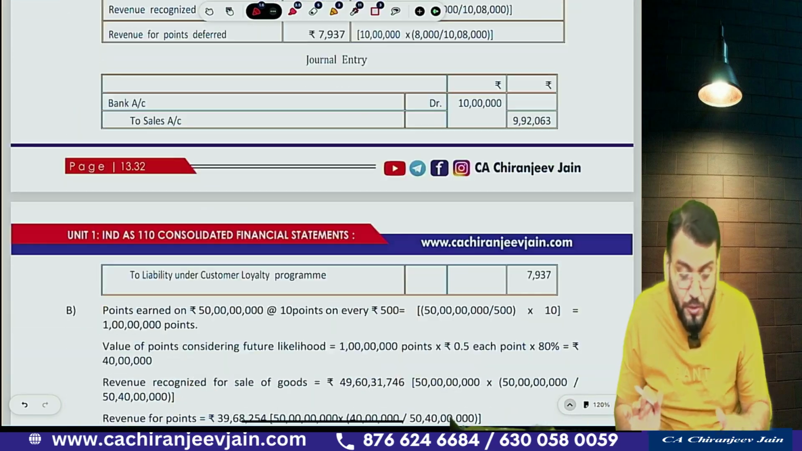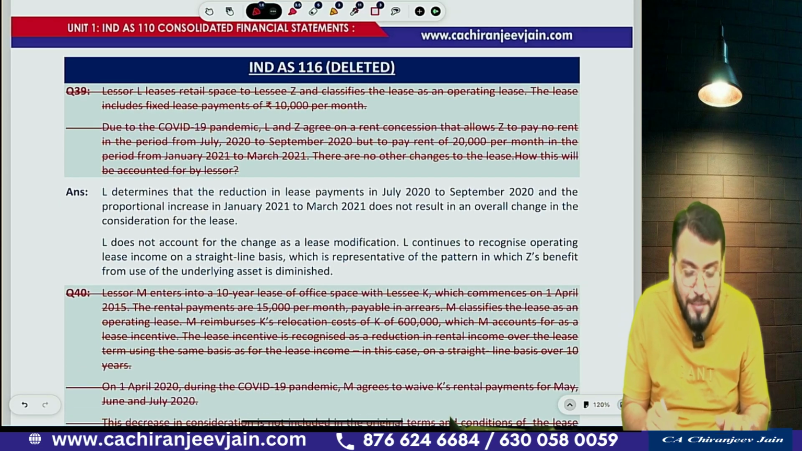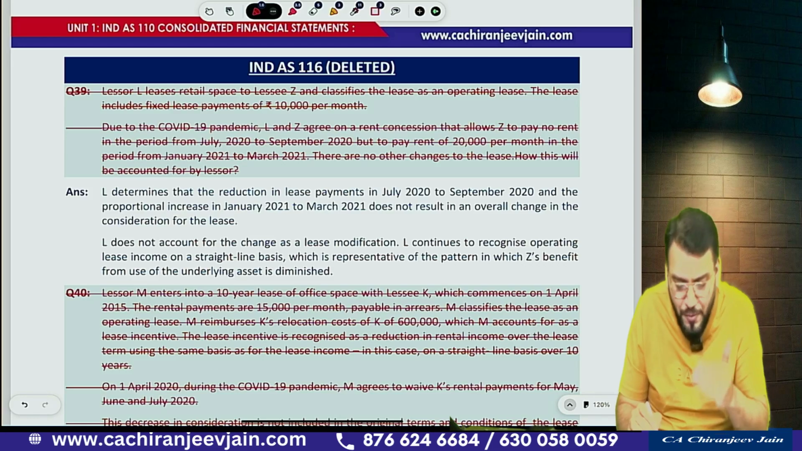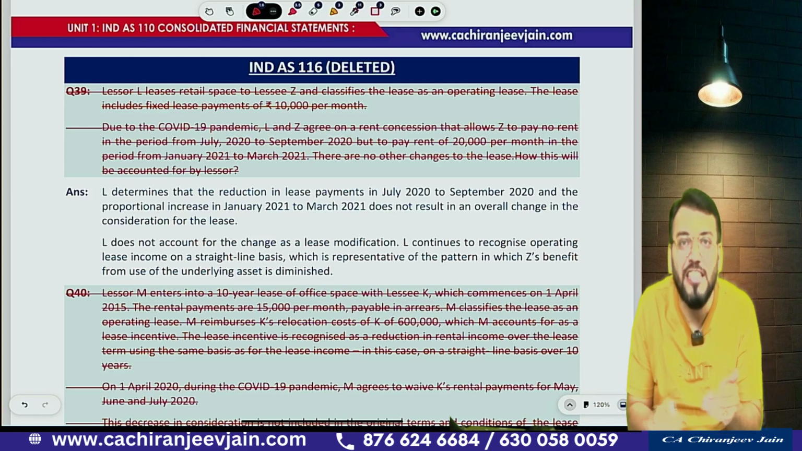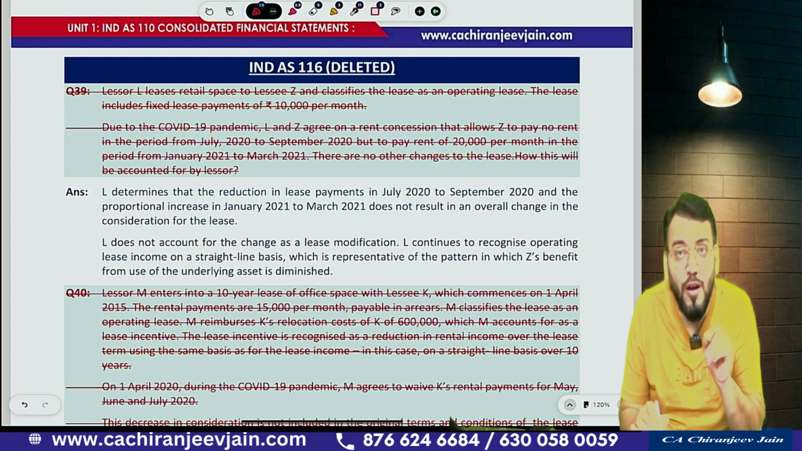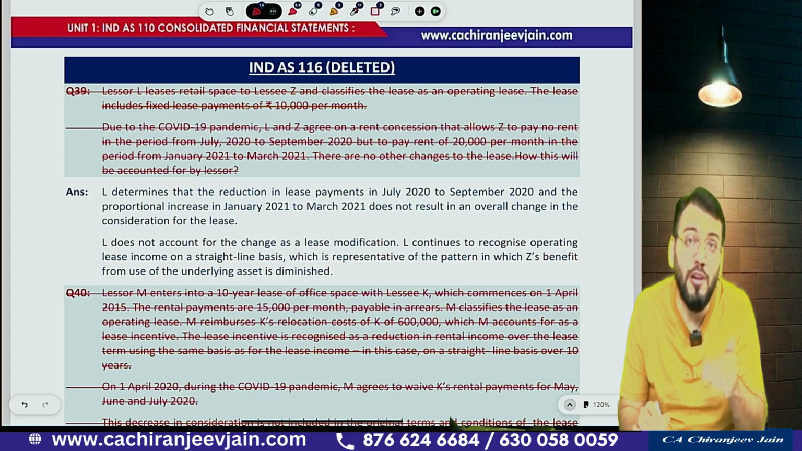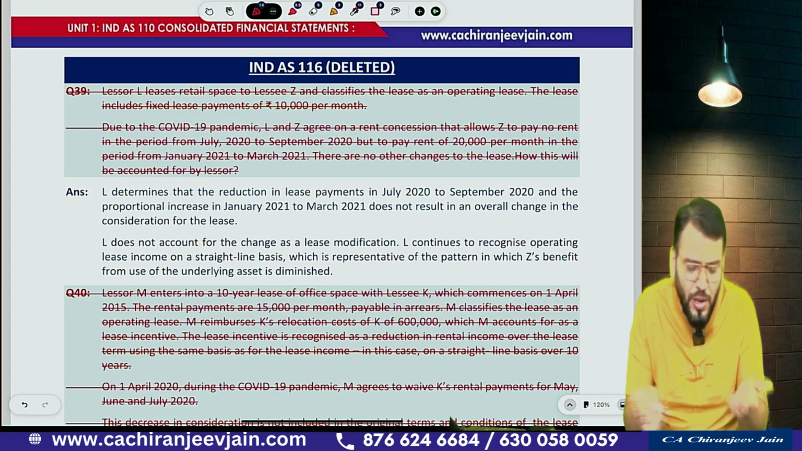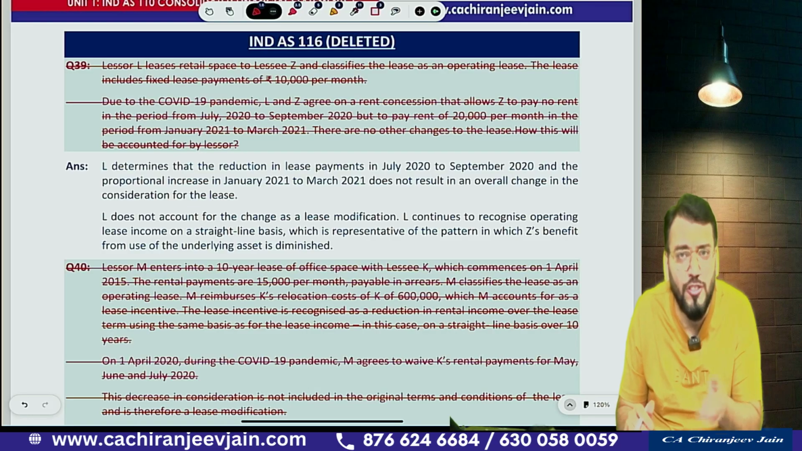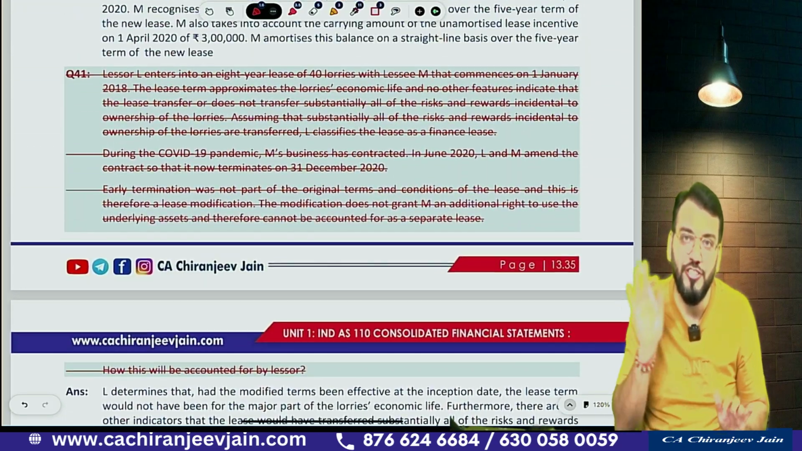Okay, chalo. And then in Ind AS 116, I have already said that 3 questions have been deleted by ICAI. So I have just given deletion, but from my point of view, this is related to the concept of modification in the books of lessee. If you want to understand that, questions 39, 40, 41, which have been given in our question bank, can be referred. This was the entire set of changes.